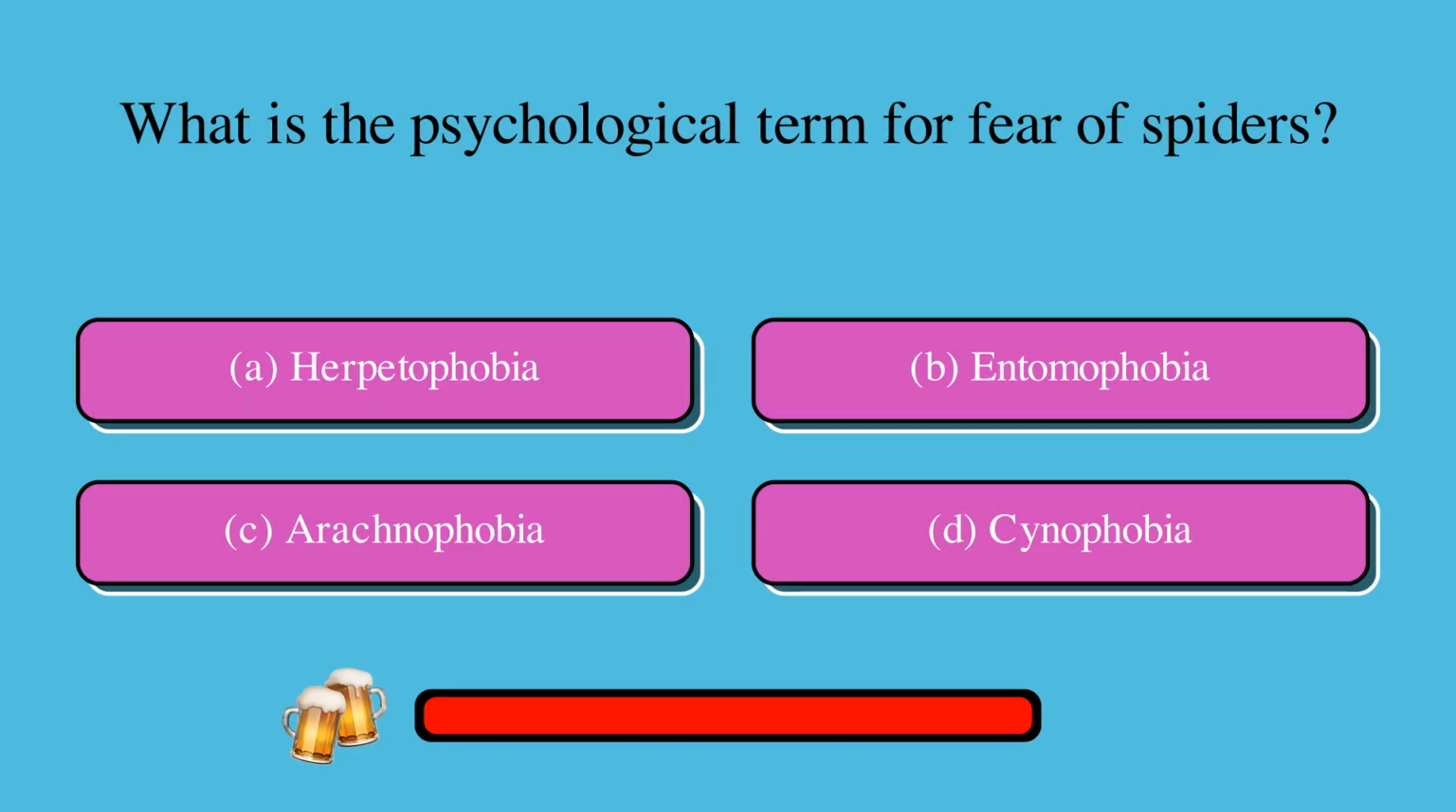What is the psychological term for fear of spiders? Is it A, herpetophobia, B, entomophobia, C, arachnophobia, or D, cynophobia? The correct answer is C, arachnophobia.